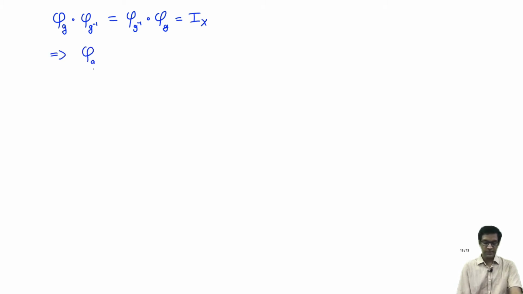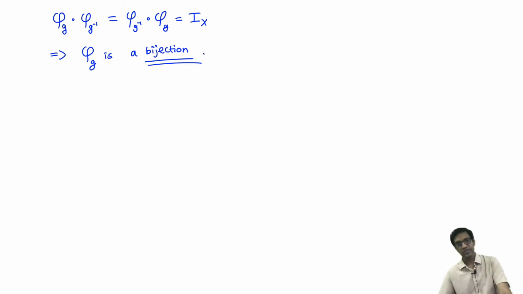It means phi sub g is a bijection, right? A bijection is exactly a map which has both left and right inverses. Here for finite sets, of course, it's enough to check one, but from the more general point of view, let's just look at both. So phi sub g inverse is both the left and the right inverse of the map phi sub g. Okay, so it's a bijection.